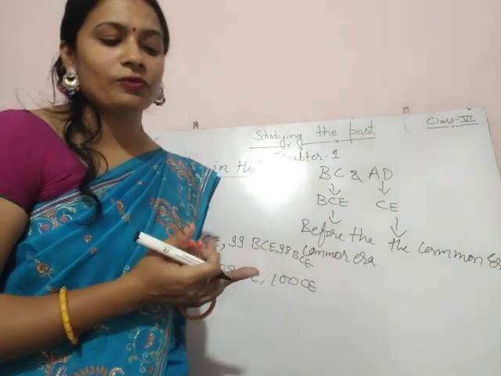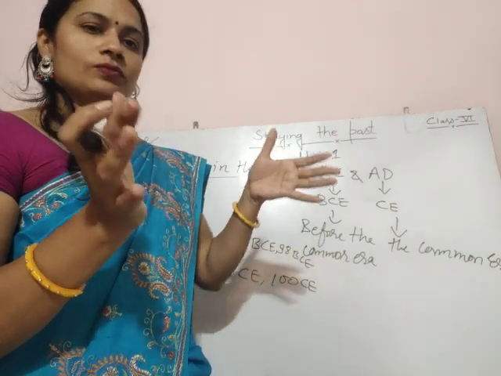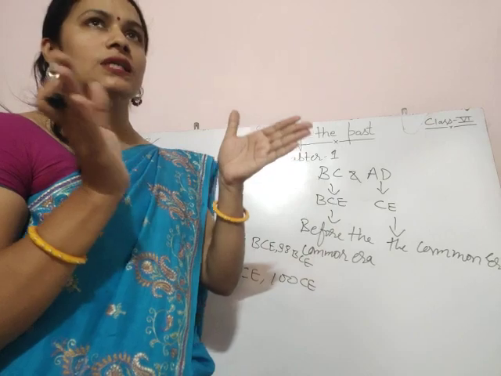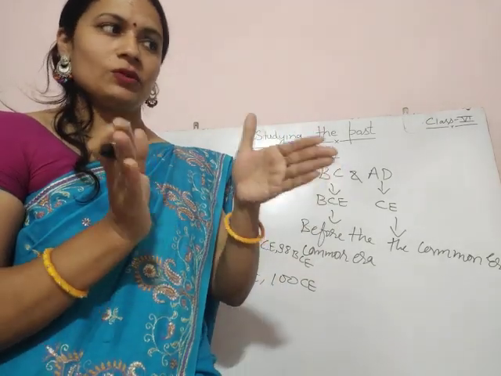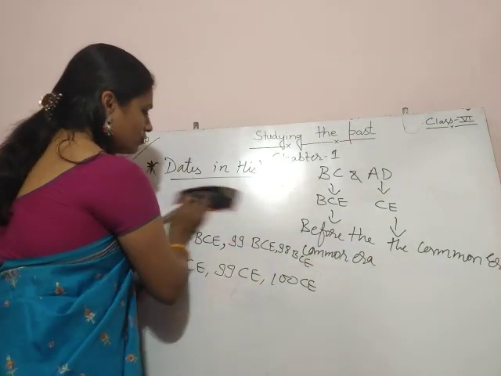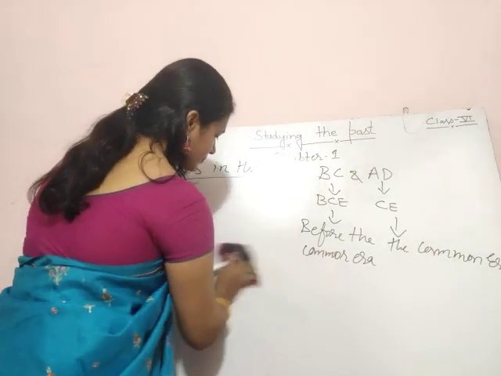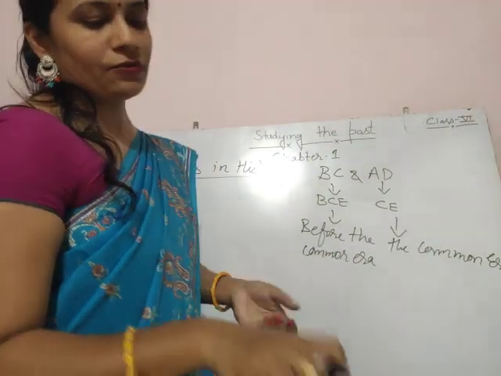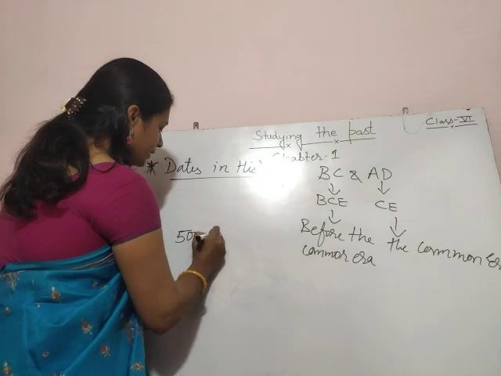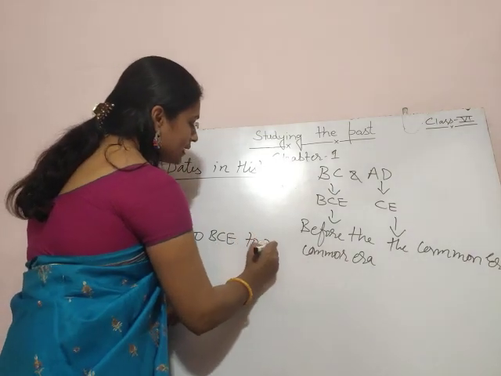If you want to find out the time period between two dates, why is this important? Suppose I give you one example: two dates, 500 BCE to 200 BCE. Find out the time period between 500 BCE and 200 BCE.